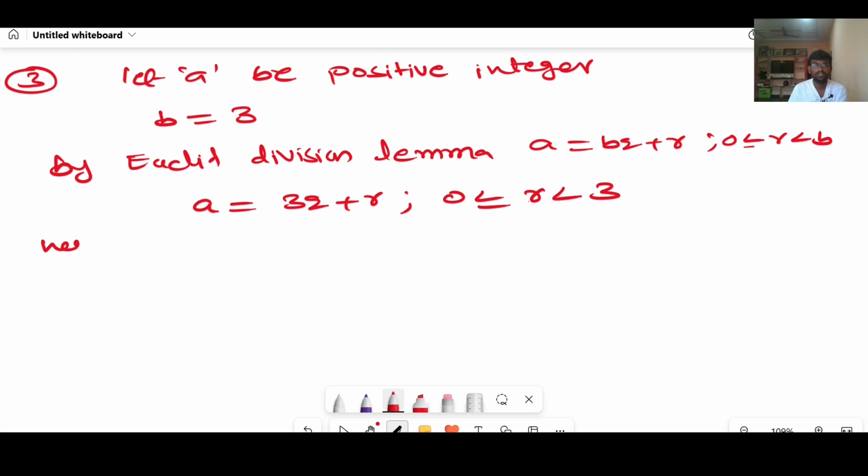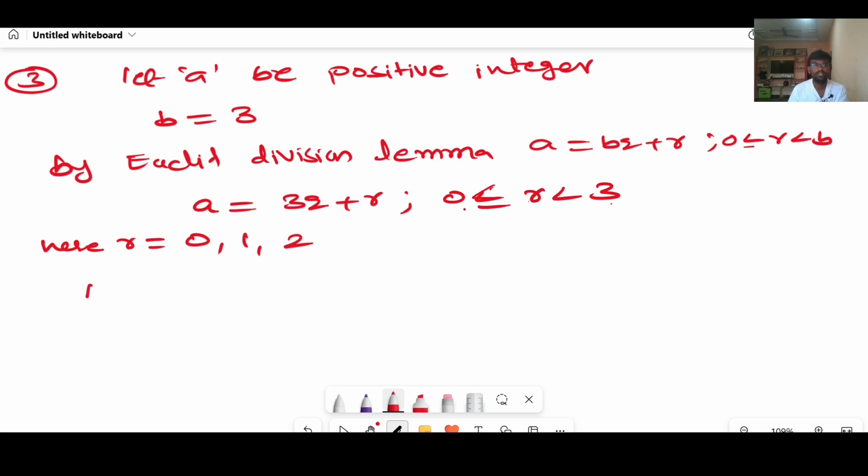Right, here r can be 0, 1, 2. Why? Because r should be less than 3 and greater than or equal to 0, right?